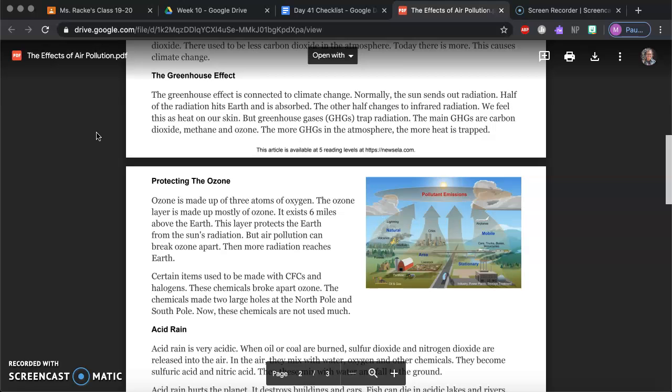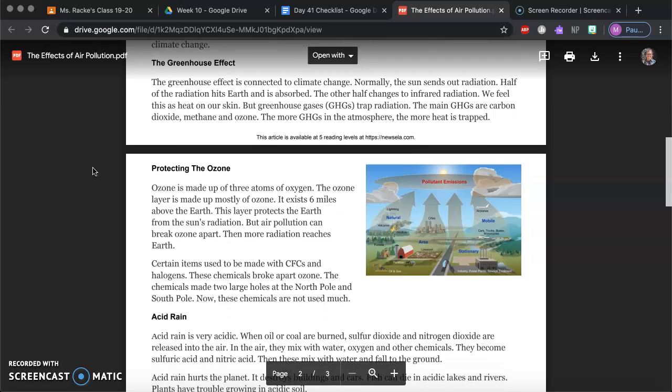Protecting the ozone. The ozone is made up of 3 atoms of oxygen. The ozone layer is mostly made up of ozone. It exists 6 miles above the Earth. This layer protects the Earth from the sun's radiation. But air pollution can break ozone apart. Then more radiation reaches Earth.